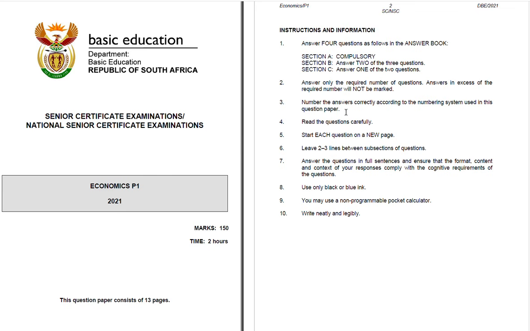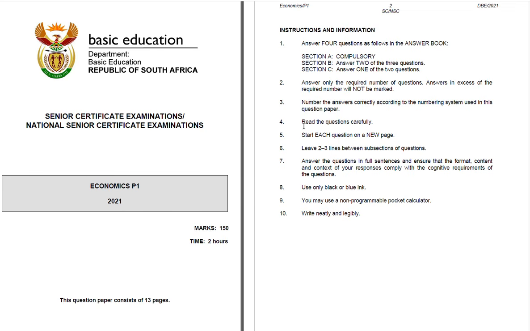So what does that mean? If you're looking at Section A, the compulsory question, you will be told that you have 1.1, 1.2, and 1.3. Under each and every question, you will be told that for this question, it's 1.1.1. So you need to follow that: say 1.1.1 and you select the correct answer.